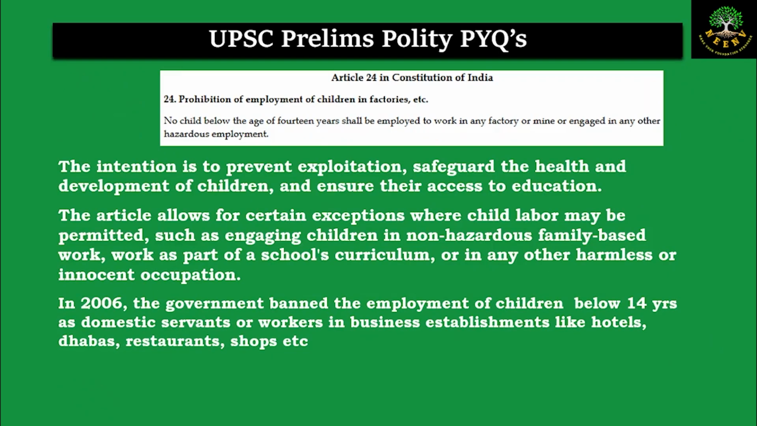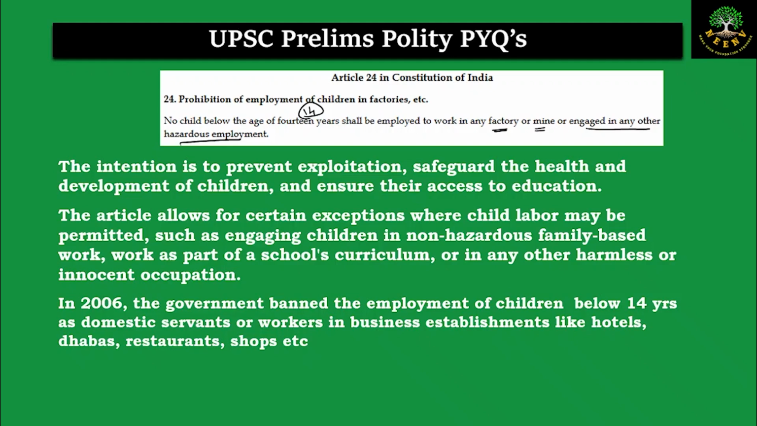Coming to Article 24, which talks about the prohibition of employment of children in factories. The provision says that no child below the age of 14 years shall be employed to work in any factory or a mine or engaged in any other hazardous employment. The main intention is to prevent exploitation, safeguard the health and development of the children, and ensure that they have access to education during the age they were supposed to study.